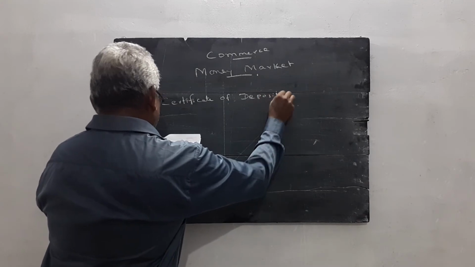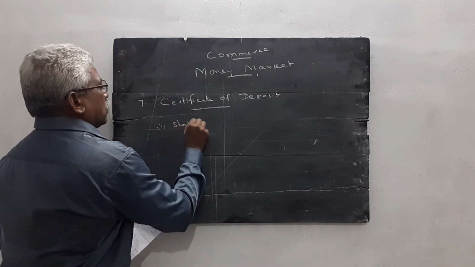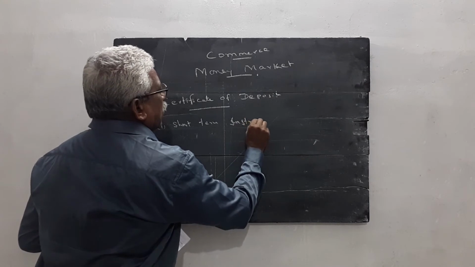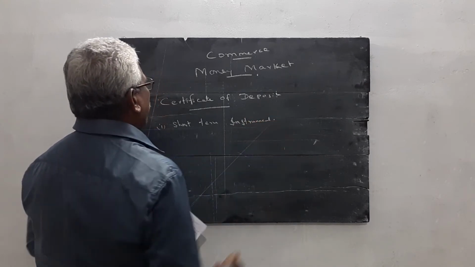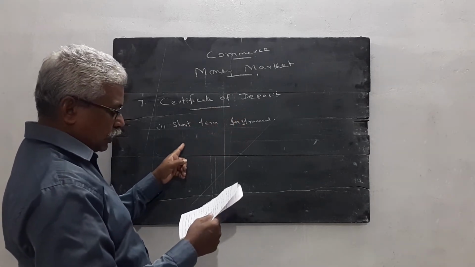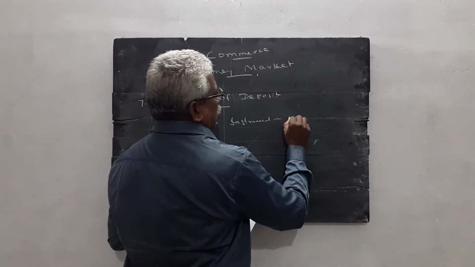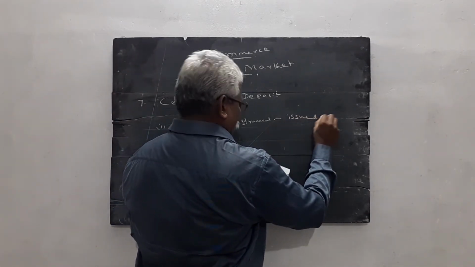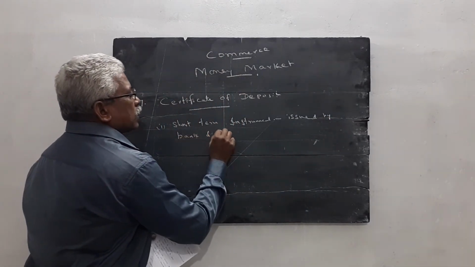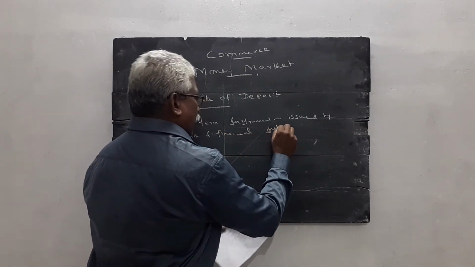Certificate of deposit is a short-term instrument. In the money market, once again I explain, only short-term instruments are exchanged. Certificate of deposit is also a short-term instrument which is issued by banks and financial institutions.